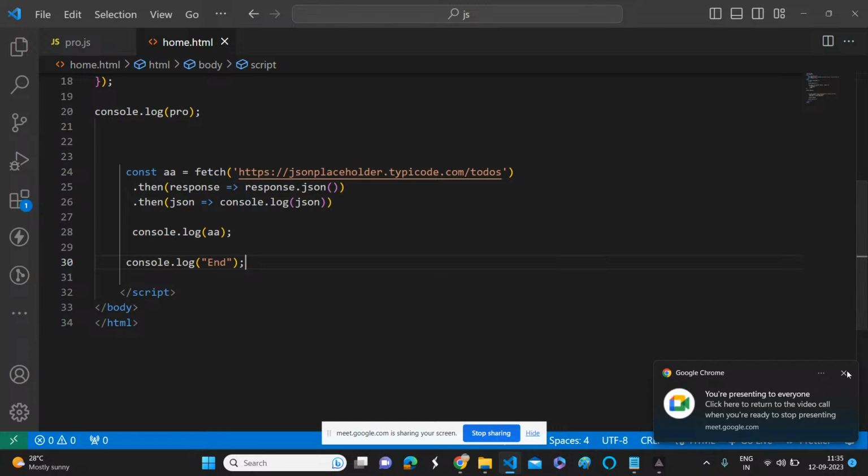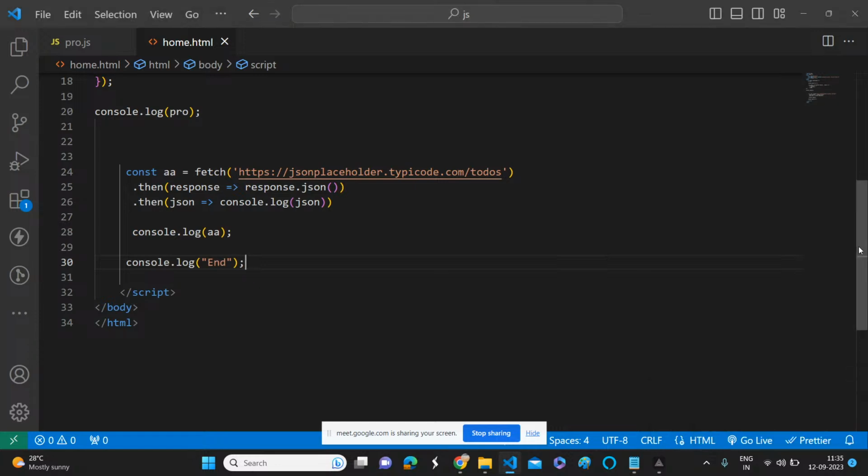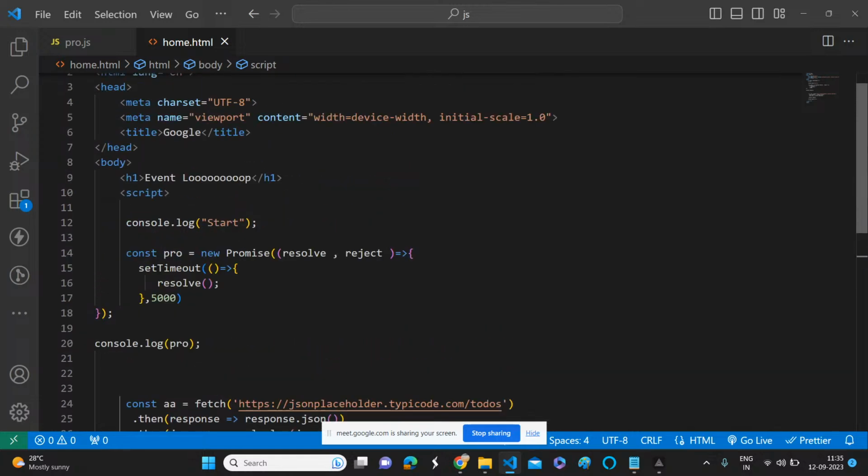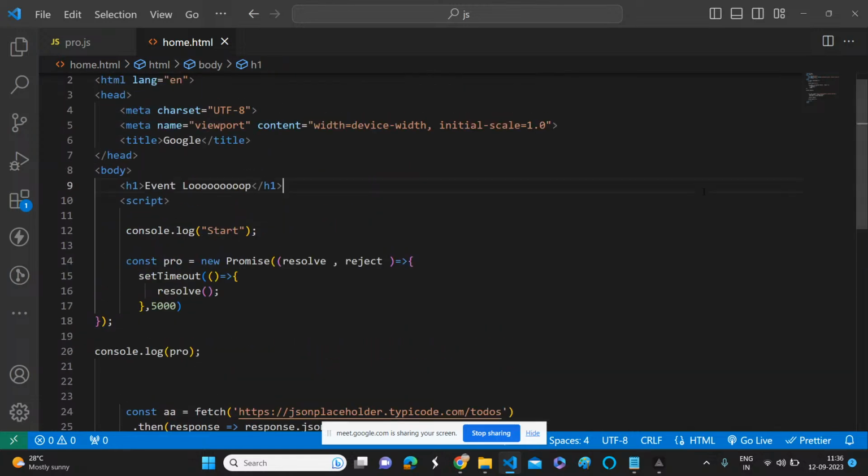So we have already learned the callbacks and callback hell and the problem with callback hell, because we will lose our control on the code if we use callback hell. So how to solve that problem? The solution is a promise. Okay. So to understand promise, we need to spend a lot of time. So I will try to explain in different ways in detail.